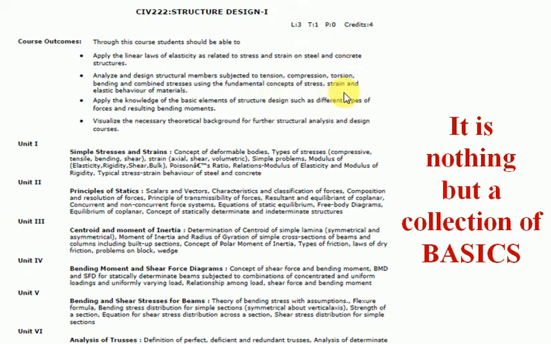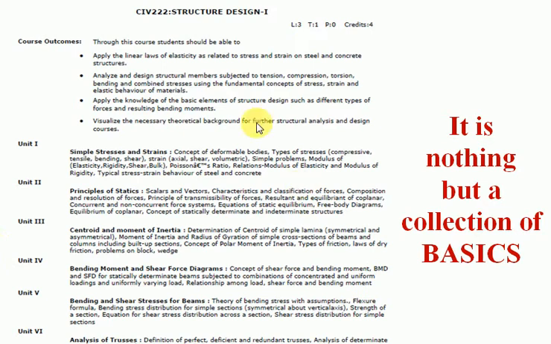This means this subject is very important and big in terms of marks, but it has very simple and easy syllabus. In short, you can say this subject is a scoring subject.